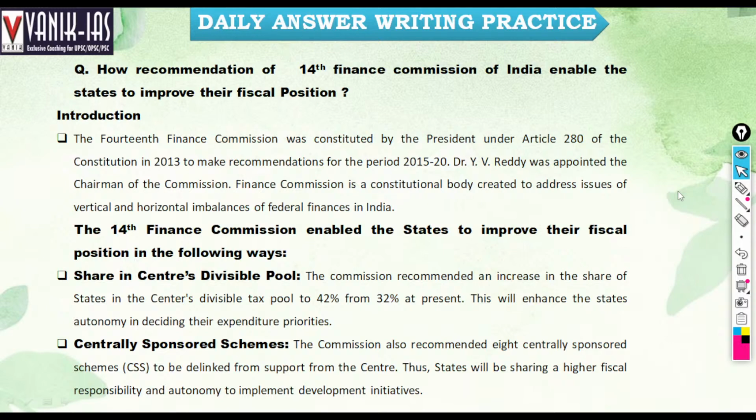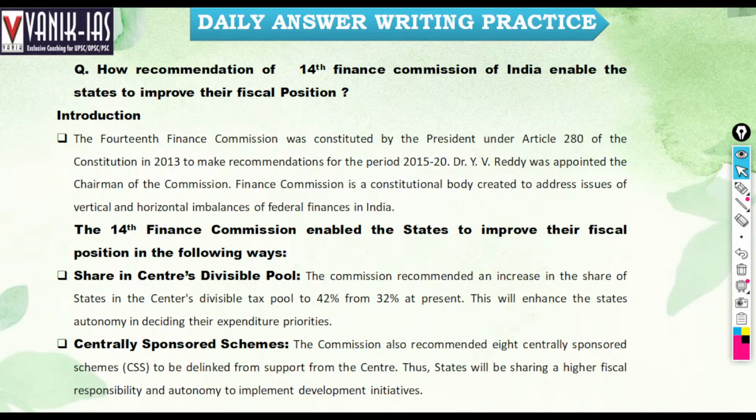Okay. How do the recommendations of the 14th Finance Commission of India enable the states to improve their fiscal position? So here is the assessment of the 14th Finance Commission. Recently, the 14th Finance Commission has given its recommendation. It was constituted with N.K. Singh as its chairman. How did the 14th Finance Commission change the fiscal position of the states? Why is it primarily discussed?